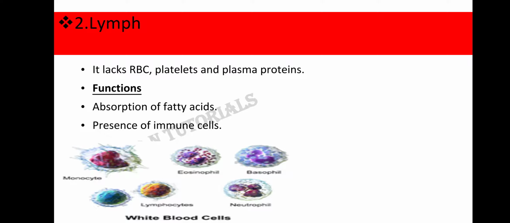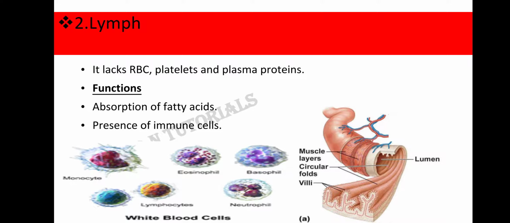Now how does lymph help in absorption of fatty acids? This point we will again discuss when we study the chapter on the digestive system. See, this is the structure of your small intestine, which has a lumen. Lumen means the central hollow cavity. If you look at the wall of the small intestine, it has the villi. Okay, and these villi are the finger-like projections present in your small intestine.